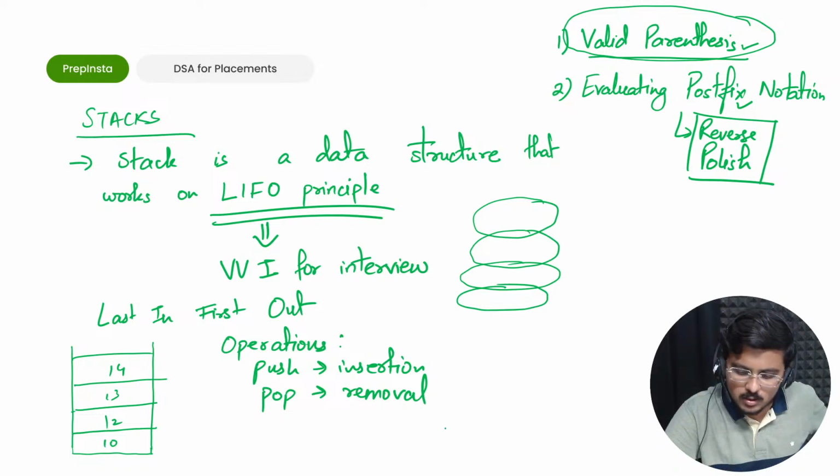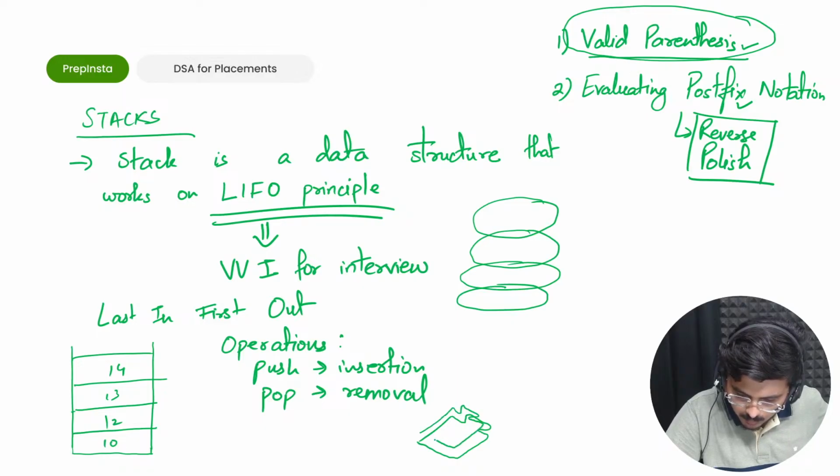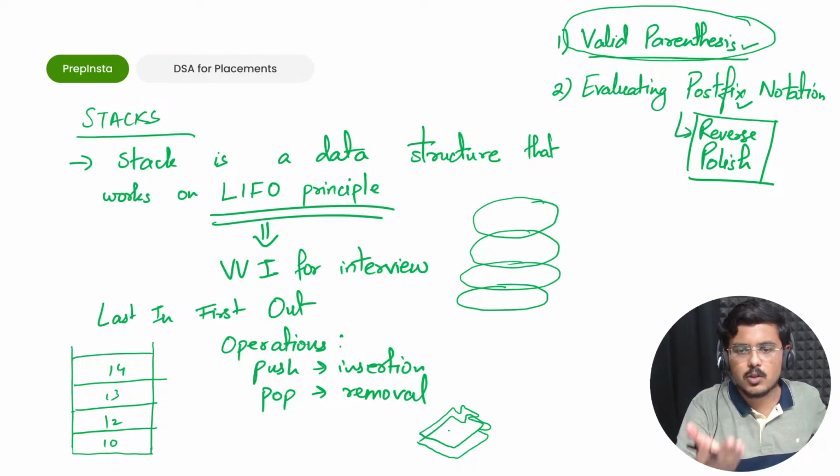Or the clothes that you have at home. For example, you have this shirt of yours, and over it you have another shirt which is piled up. So like this you have stacks. Ignore my drawing because I'm very bad at it.